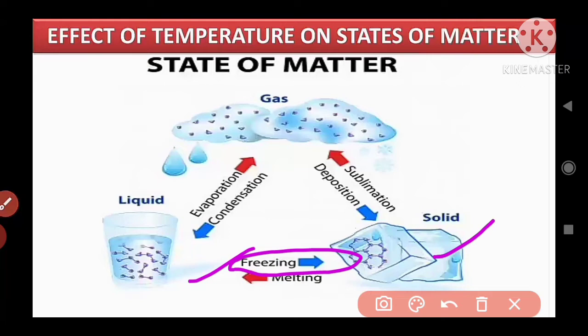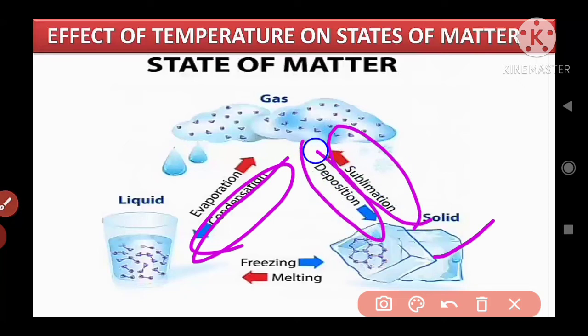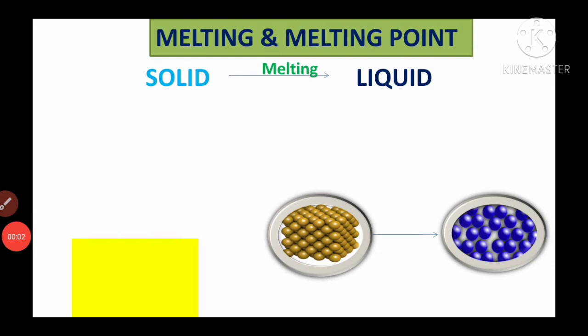Here the conversion of liquid to gas is called evaporation, and it is also called boiling, and also vaporization. The conversion of gas to liquid is known as condensation. The conversion of solid to gas is called sublimation, and gas to solid is called deposition. Here we are going to discuss melting and melting point.